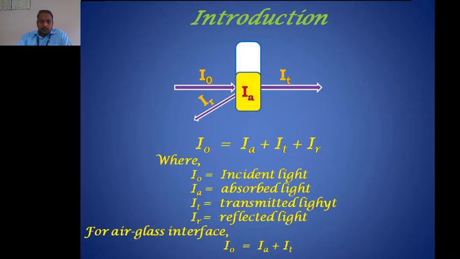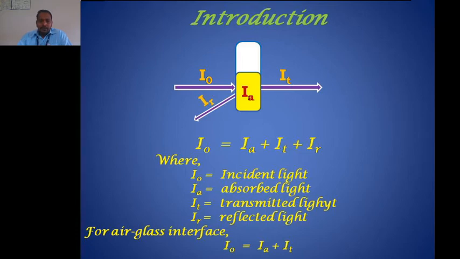Hence, the total intensity of incident light, I0, equals IA plus IT plus IR, right? But for the air-glass interface, the value of IR is very small compared to the values of IA and IT. Hence, this equation becomes I0 equals IA plus IT.